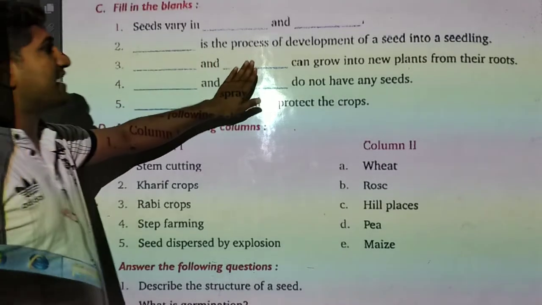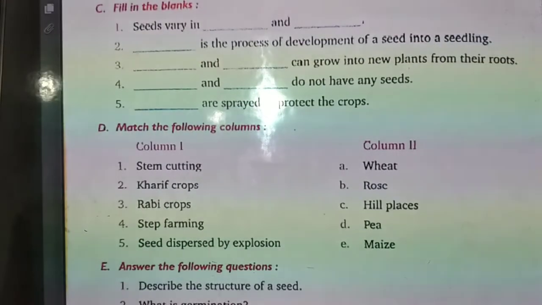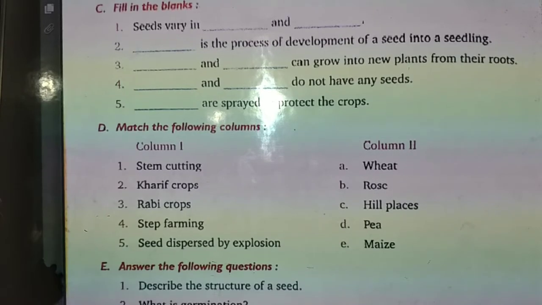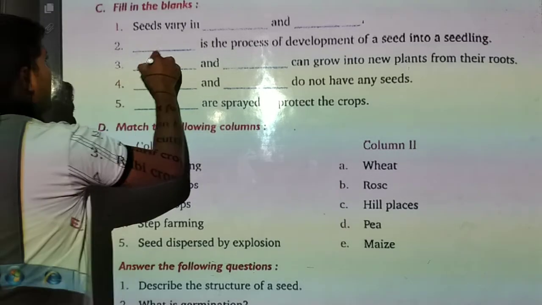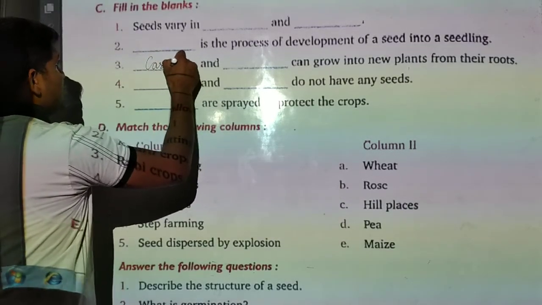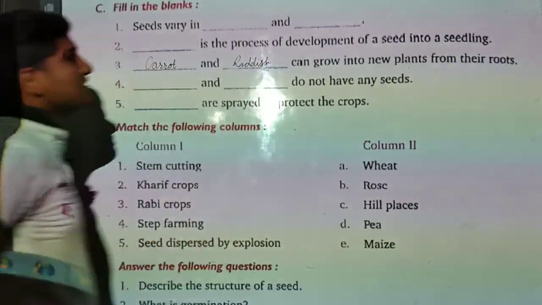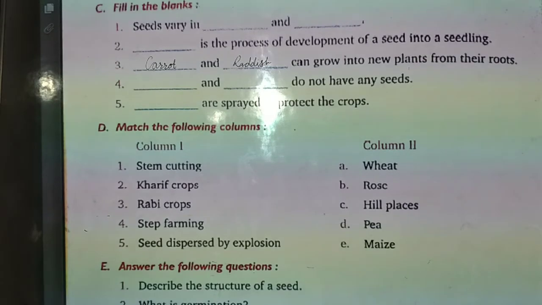Dash and dash can grow into new plant from their roots. So we have to tell which plants will grow from their roots. So carrot and radish can grow. Carrot and radish can grow into new plant from their roots. ये अपनी जो जड़ें हैं उनसे नए प्लांट में ग्रो करते हैं.